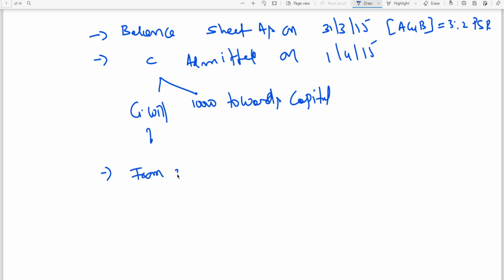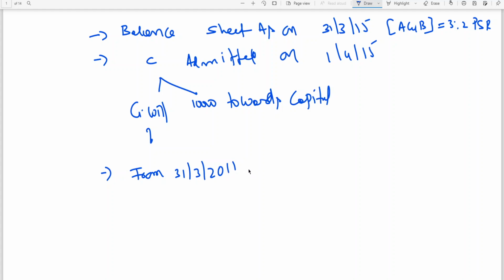From 31st March 11, inception 11, but we are assuming the year closing is 31st March. They are closing the books on 31st March of every year.